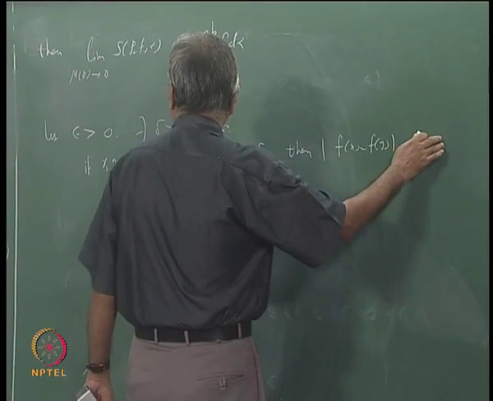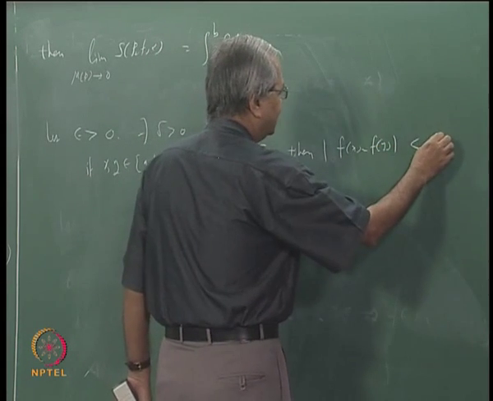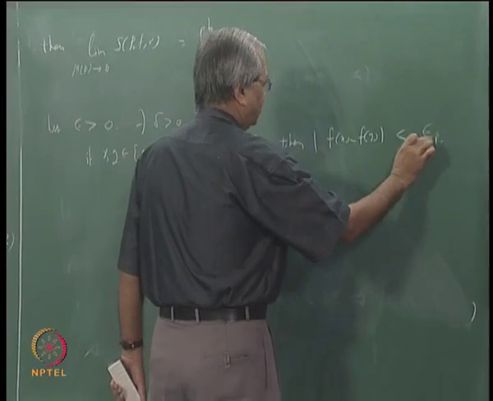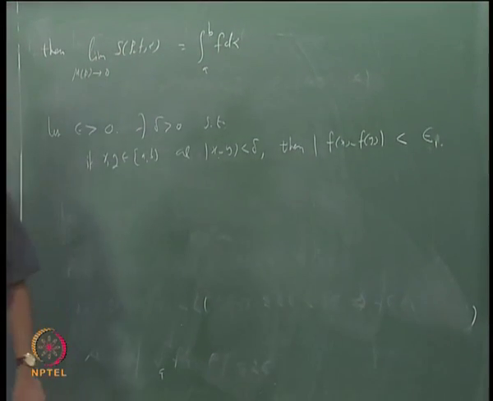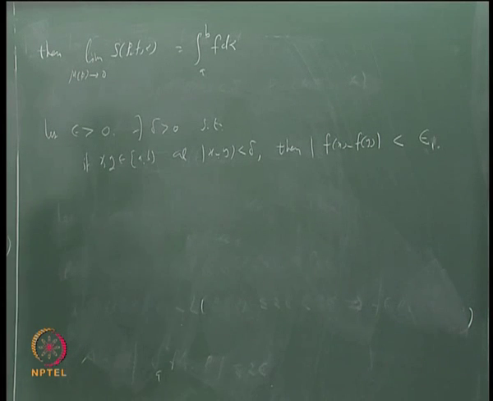Instead of epsilon we will take something multiplied by epsilon here. For the time being I shall call that number epsilon 1, and we shall choose epsilon 1 later, depending on what we require.